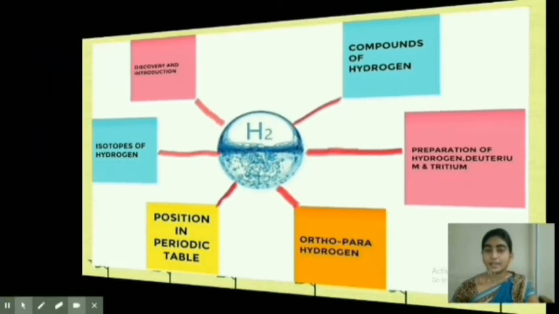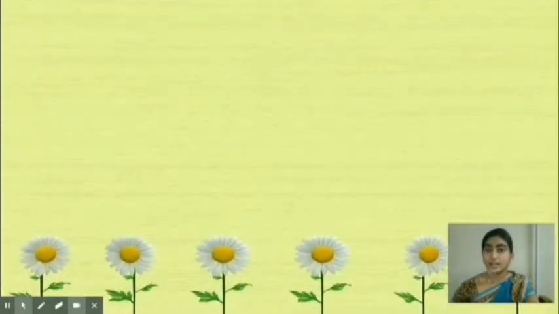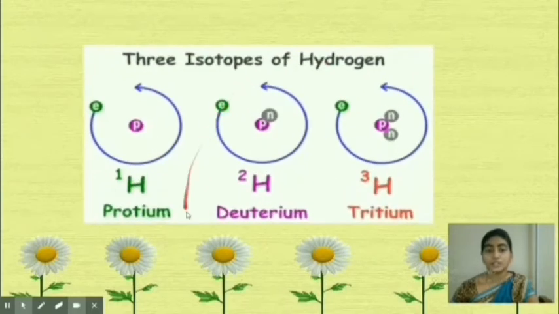Students, in the beginning, you would have studied about three isotopes of hydrogen, isn't it? What are they? They are protium, deuterium, and tritium. Protium contains one proton, one electron. Deuterium contains one proton, one electron, one neutron. Tritium contains one proton, one electron, but two neutrons. In today's class, we are going to discuss only one isotope of hydrogen, that is deuterium.